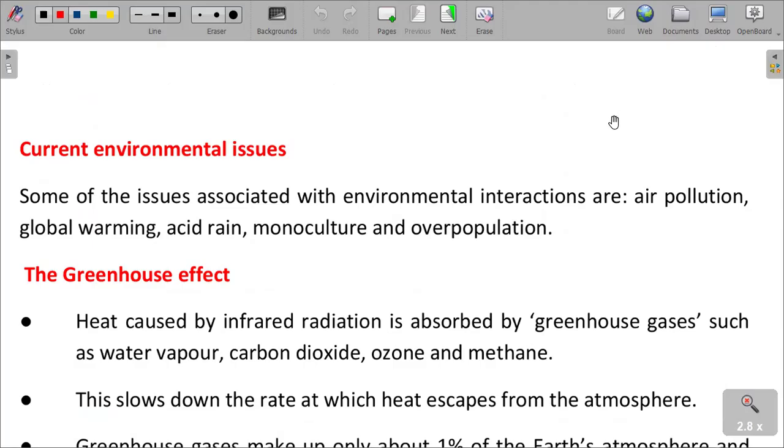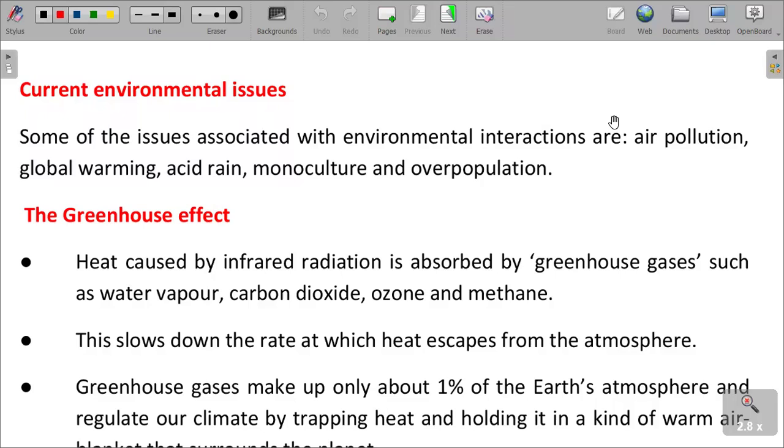So, without wasting any time, we want to talk about current environmental issues, some of the issues associated with environmental interactions. Some of the matters associated with environmental interaction are to do with air pollution. We have to talk about global warming. We have to talk about acid rain, monoculture and overpopulation. These current environmental issues are very important and they form part of our exams. So global warming, acid rain, monoculture, we're gonna discuss them right now.